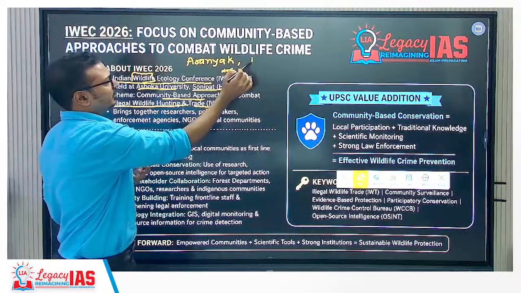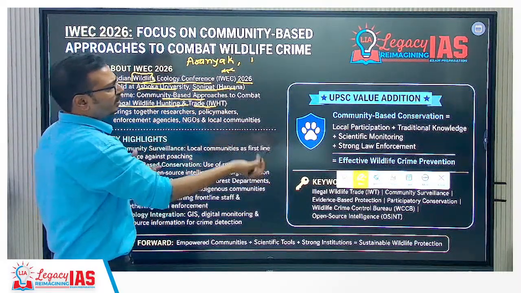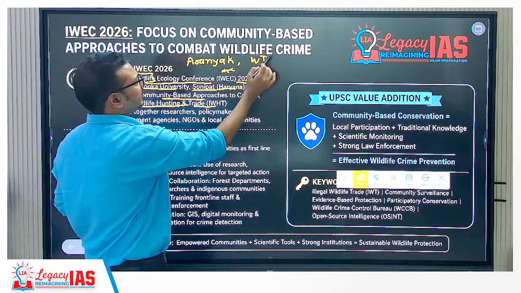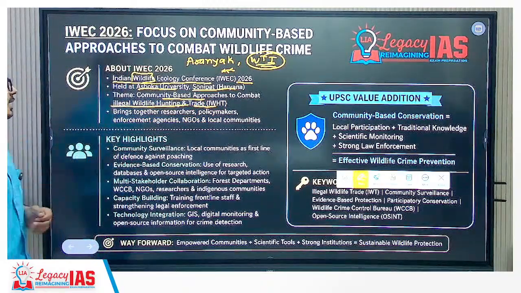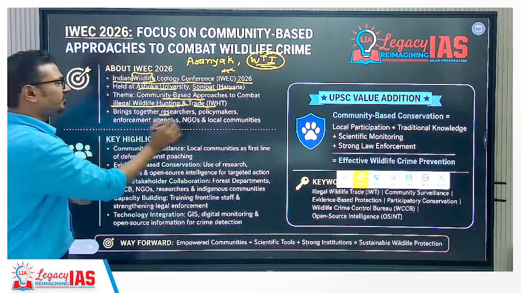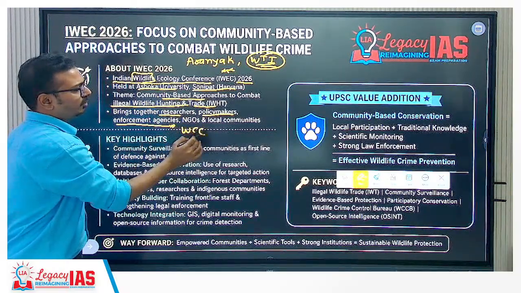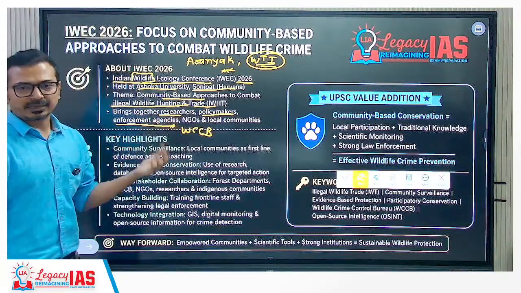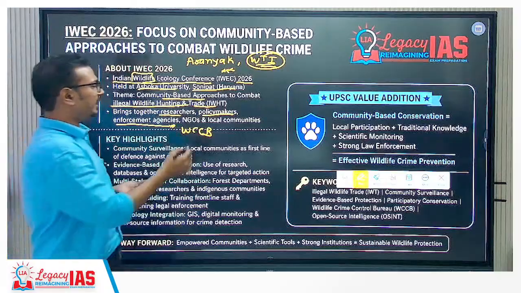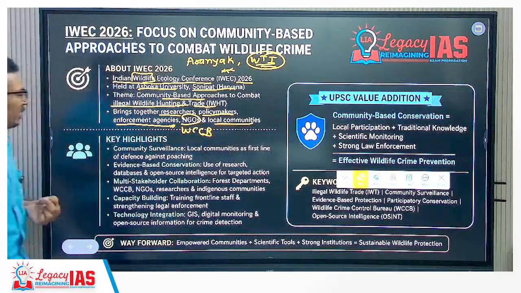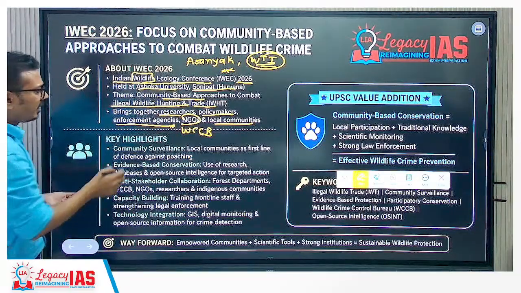NGO is there, and we can say that this, what is that? Wildlife Trust of India, again NGO, Wildlife Trust of India. Together they had hosted this, brings together researchers, policymakers, enforcement agencies like Wildlife Crime Control Bureau. It is, we can say, the apex body in terms of wildlife, illegal wildlife trade and crimes, NGOs, local communities. Now the key highlights of discussion and deliberation is, we can say, community surveillance.